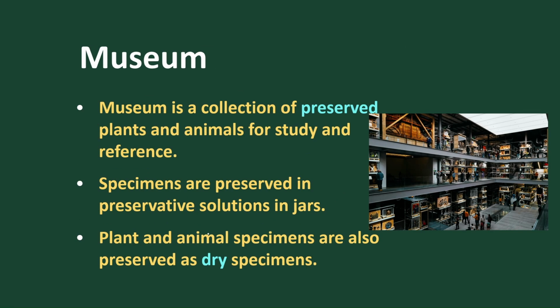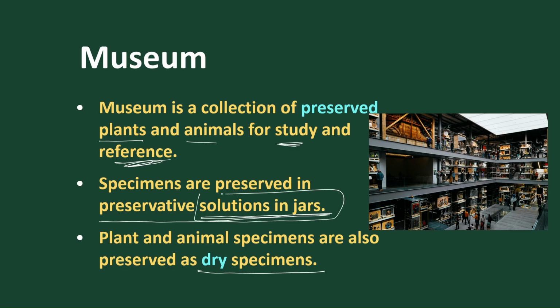Now let's do the second taxonomic aid, called the museum. So what is a museum? In a museum, we collect and preserve special plants and animals for study and reference. So a museum is meant to study special plants and animals, and references are taken from it. In museums we always preserve dead animals and dead plants, in preservative solutions inside solution jars. Normally the plant and animal species are also preserved as dry specimens. Either they are present in solutions inside the jars or they are present as dry specimens.